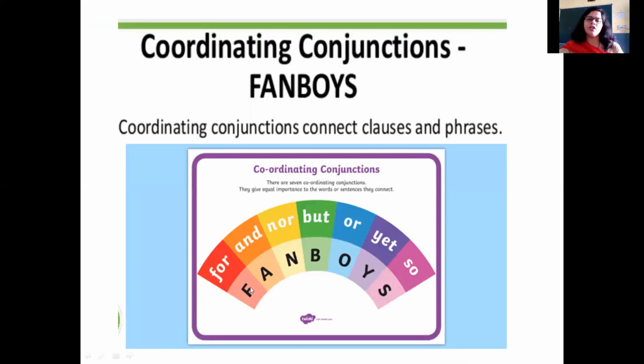ये coordinating conjunctions जो हैं बहुत ही मैंने rainbow colors में लिखे हैं, so इसको याद कर लो अच्छे से, because it will be easy for you, and they are used at many places. You can even use these conjunctions to make different sentences when you write an article. When you write any piece of writing, when you write answers to the questions of your literature chapters, you can use these conjunctions. It will help you to construct compound sentences which are required.